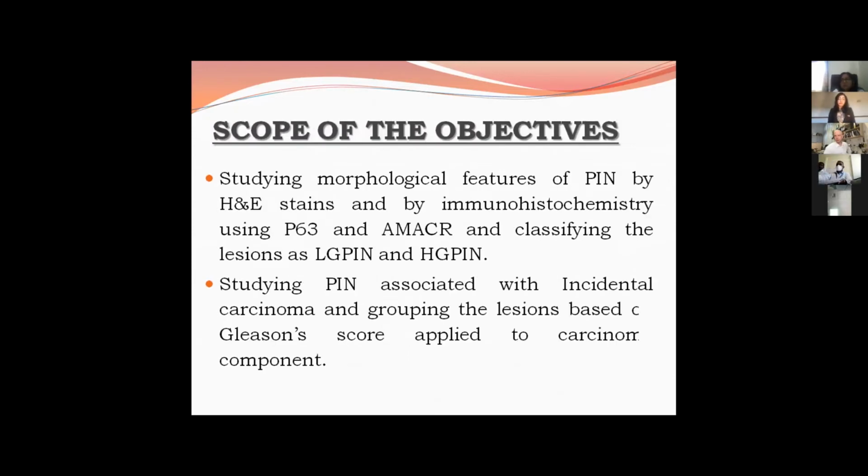The scope of the objective was to study morphological features on H&E stain, and by using immunohistochemistry with P63 and AMACR markers, to study high-grade and low-grade PIN, then studying association based on Gleason scoring applied to the carcinoma component.